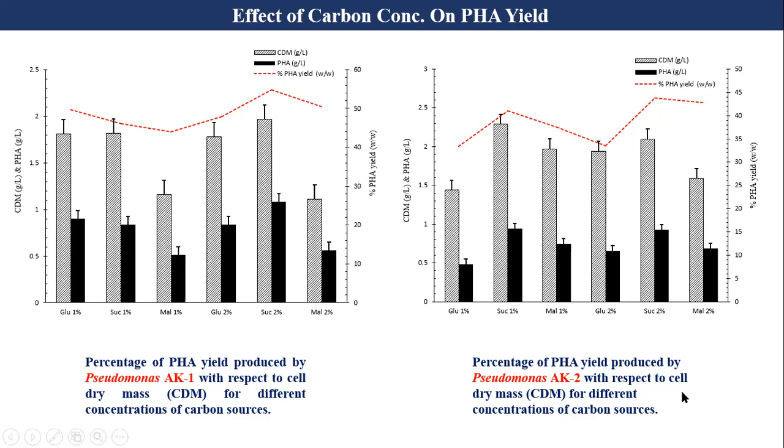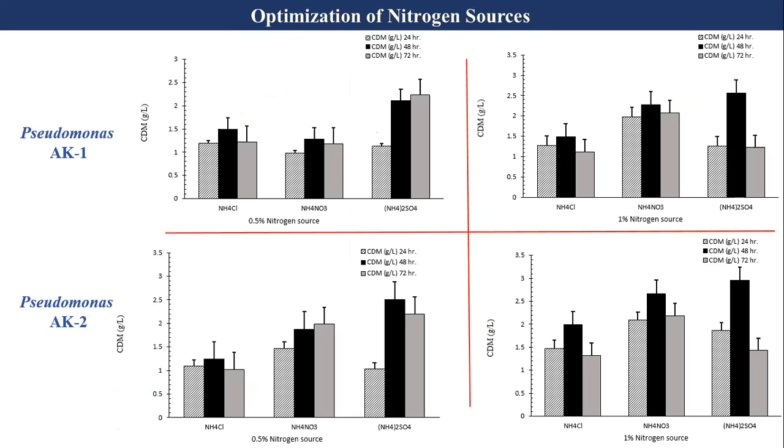Both figures showed that maximum production of polyhydroxyalkanoates was obtained at high concentrations, 2%, of carbon sources.